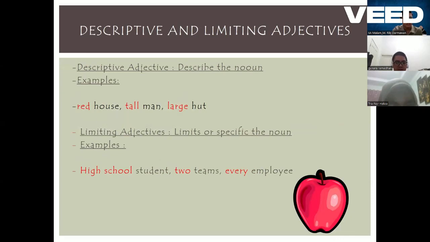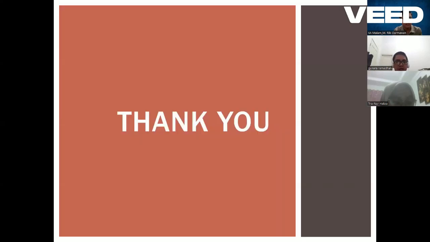Descriptive and limiting adjectives. Descriptive adjectives describe the noun. Example, red house, tall man, large hat. Limiting adjectives limit or specify the noun. Example, high school student, two teams, and every employee.